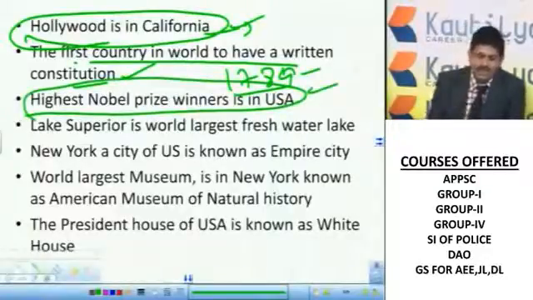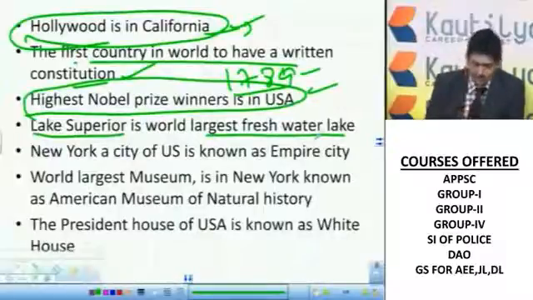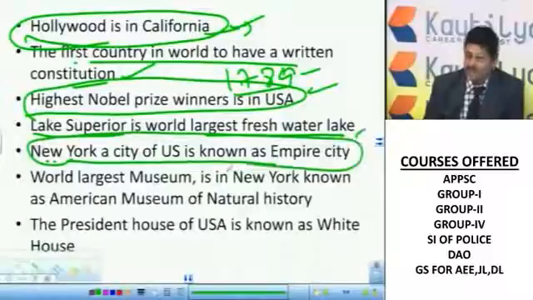Okay, next, Lake Superior is there in America, and we already discussed this when we dealt with the continents. It is the world's largest freshwater lake. Next, New York City in the US is known as Empire City. Not only that, it's a very popular city in the USA. Remember, the capital of the USA is Washington, not New York.